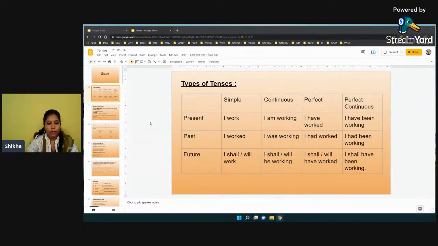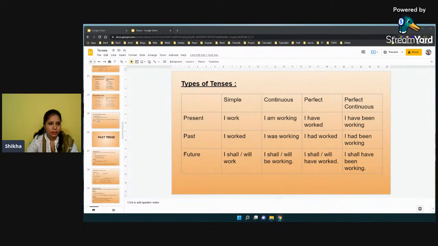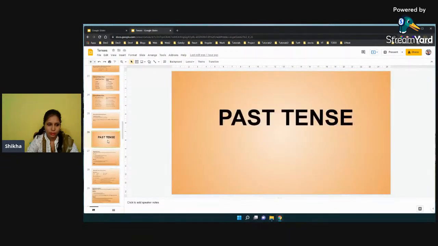Basically, we have four types of past tense, as we had four types of present tense, like simple present, present continuous, present perfect, and present perfect continuous. In the same way, we have four types of past tense, that is simple past, past continuous, past perfect, and past perfect continuous. Okay, so let us learn about past tense today.